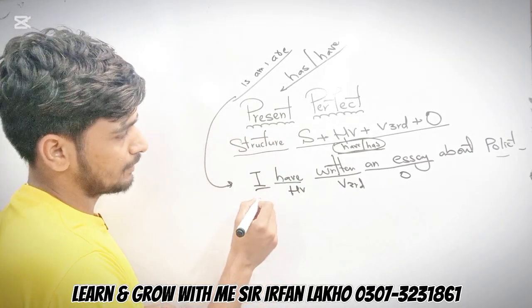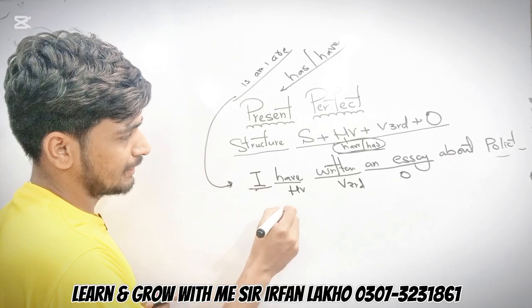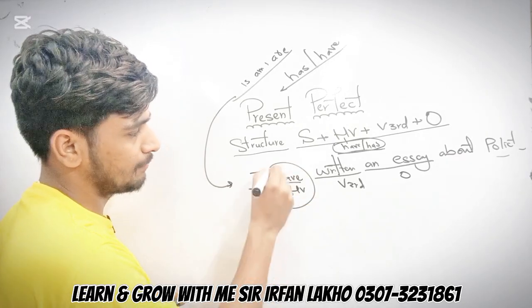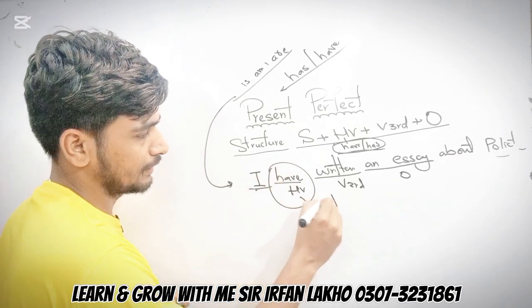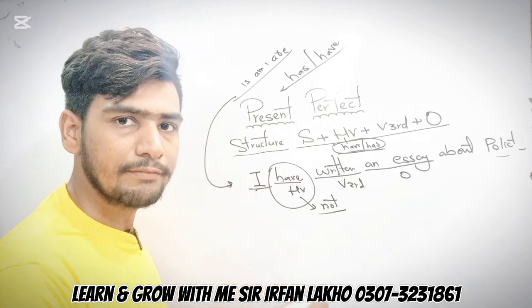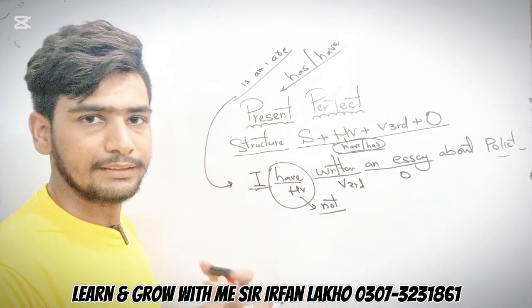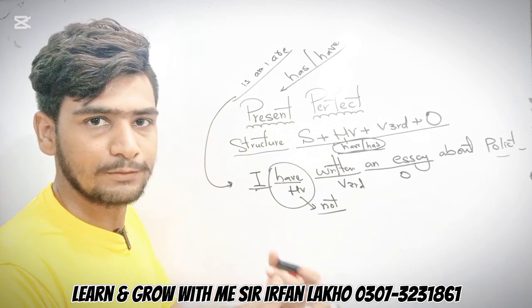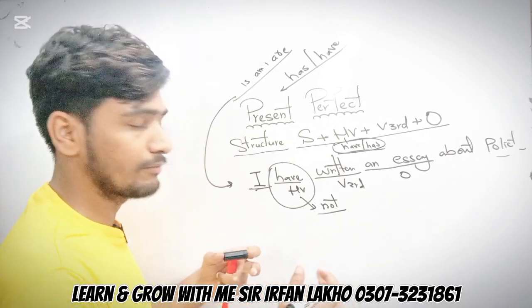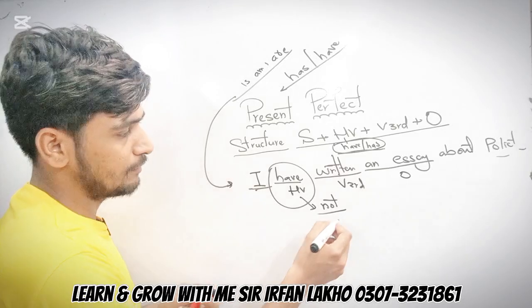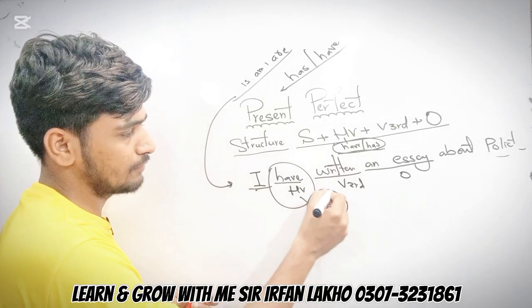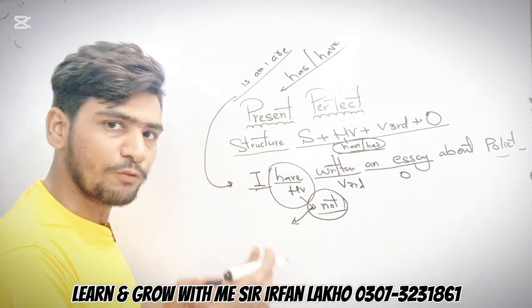Okay, so after this, what do we do to make it negative? After have and has, we add not. Right? I have not gone, she has not written, they have not played. So these are examples of negative, and when we make it interrogative, then we will put these same helping verbs before the sentence, before the subject.